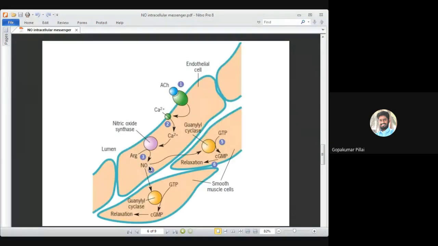It will activate the nitric oxide synthase enzyme, which will help in production of nitric oxide from the amino acid arginine, utilizing oxygen and NADPH in the reaction. The nitric oxide so formed will leave the endothelial cell and enter the smooth muscle cell by diffusion. Once it enters the smooth muscle cell, it can activate the guanylyl cyclase enzyme, which will convert GTP to cGMP, and the cGMP then activates protein kinases, which can phosphorylate certain substrates involved in causing relaxation of the smooth muscle cells. So this is how your system works.